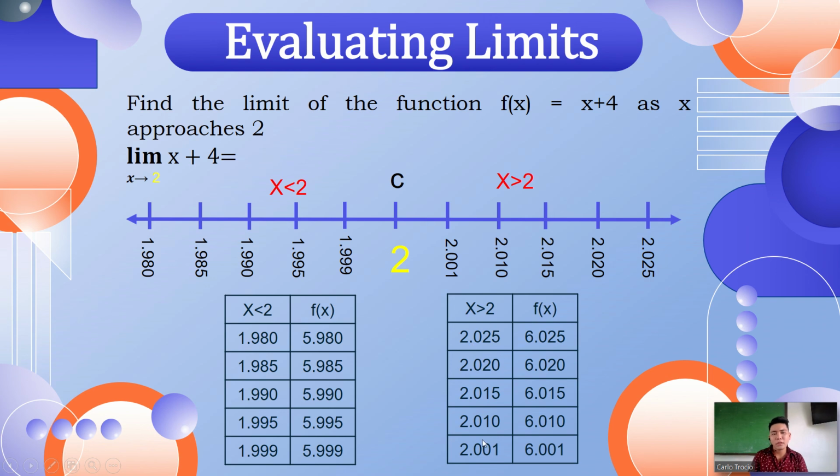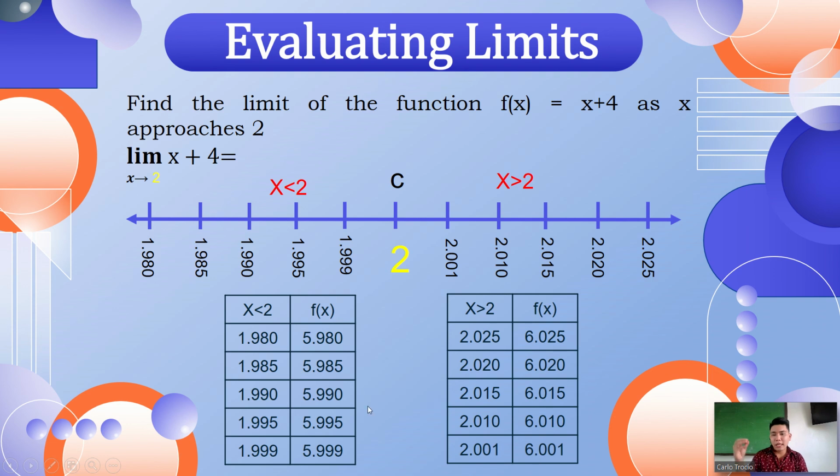You're just going to list all of the assigned numbers. The same process, you're going to substitute 2.025 in the function plus 4, and then it will be equal to 6.025. The same process for the remaining values.